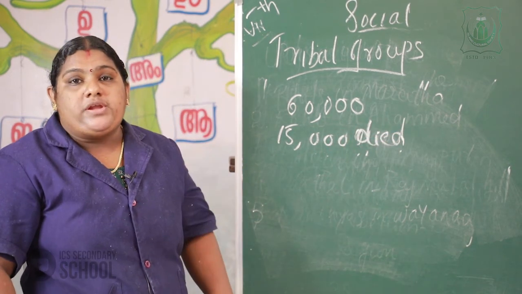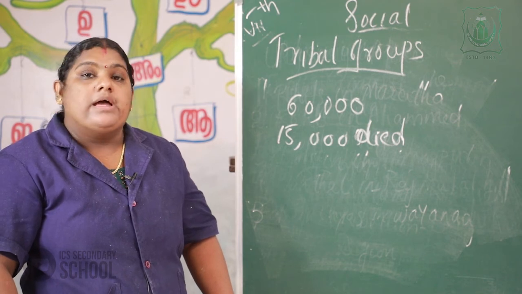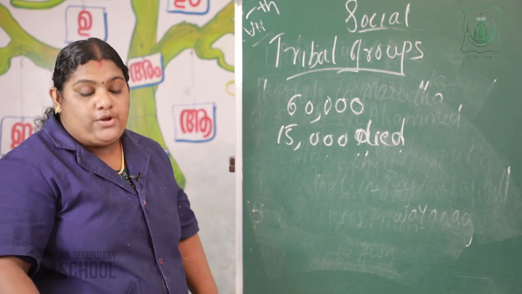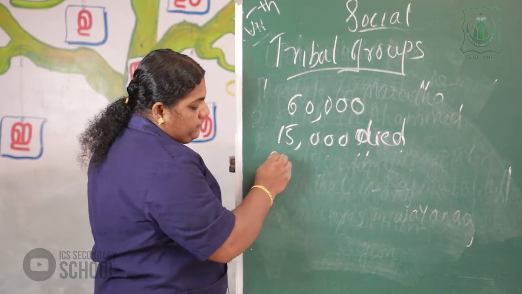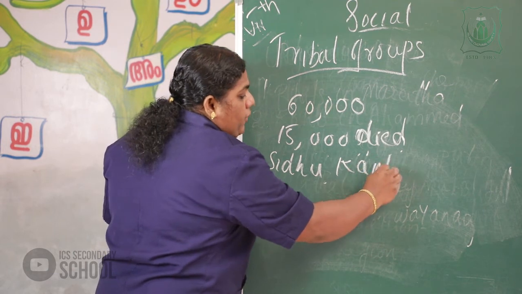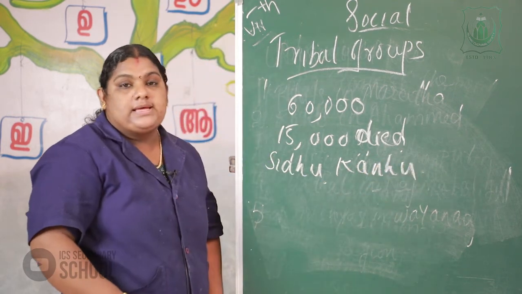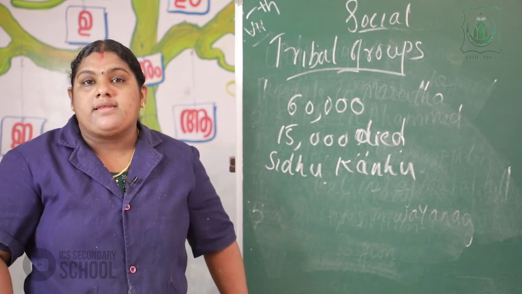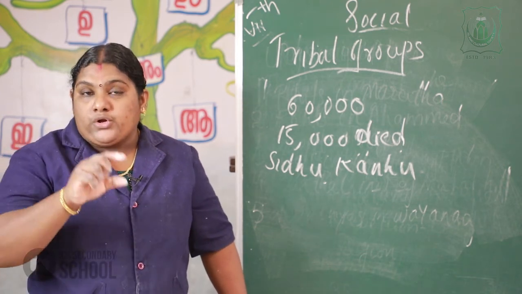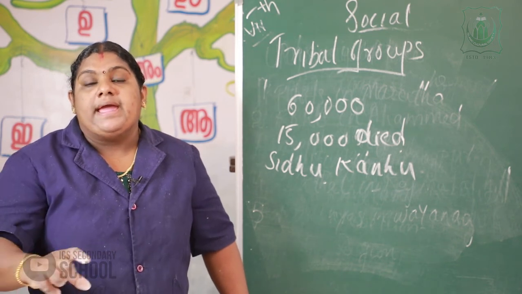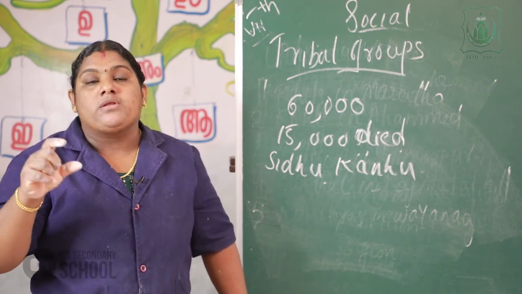There were two important leaders who started the rebellion, Sidhu and Kanhu. We already studied that in India there were not only peasant revolts but also many agitations and revolts.